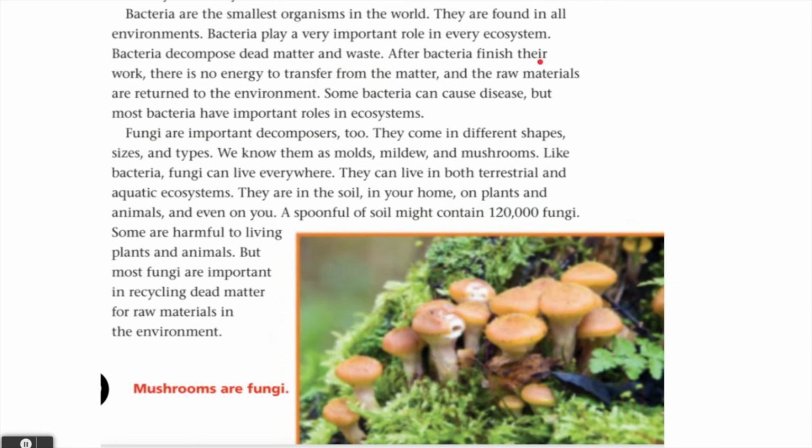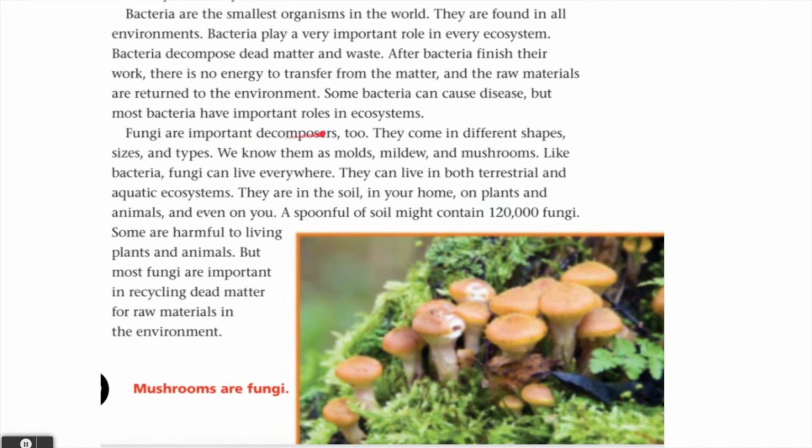After bacteria finish their work, there is no energy to transfer from the matter, and the raw materials are returned to the environment. However, some bacteria can cause disease, but most bacteria have important roles in the ecosystem. Without these bacteria decomposers, we would just see piles and piles of dead animals or dead plants that don't go back into the soil, and it wouldn't be helpful for our environment.